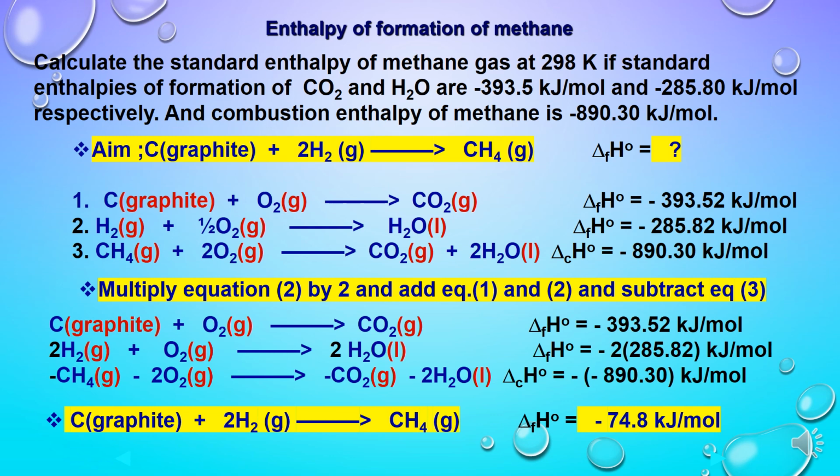So basically we need to obtain the aim by using these thermochemical equations, adding or subtracting in any way that we get the desired equation, and accordingly we solve the values of enthalpy changes for individual steps. As we do with equations, the same is to be done with the values. So the answer for enthalpy of formation of methane is minus 74.8 kilojoule per mole.